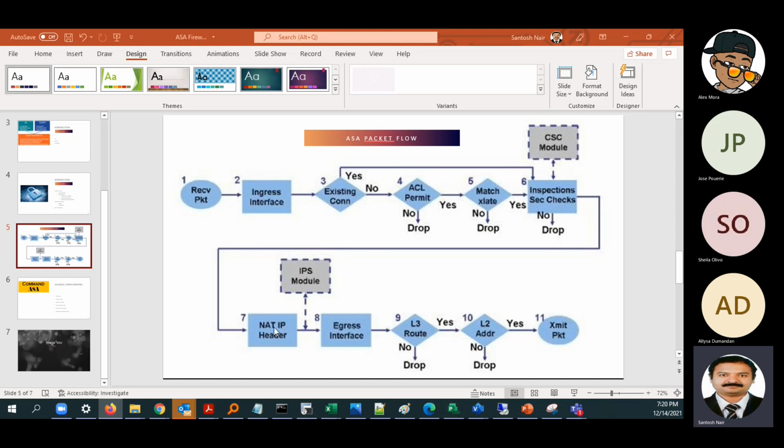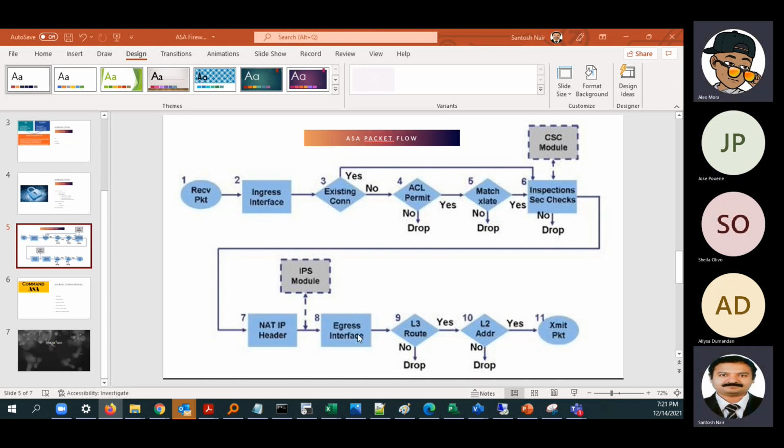It will directly go to the NAT header, and after that it will go to the egress interface, right? And from the egress interface, it will go to the next hop, wherever the next hop is, and transmit at L2, L3. It will happen. Okay. This part is clear.